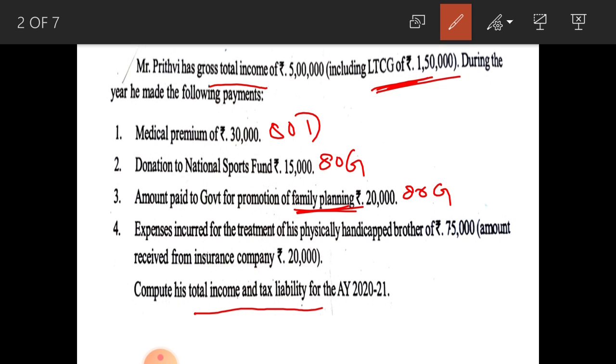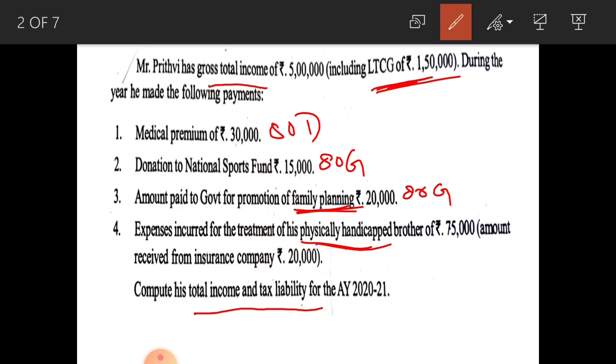Next one, expenses incurred for the treatment of his physically handicapped brother of rupees 75,000. Expenses for treatment of physically handicapped brother, that is dependent, comes under section 80DD, that is person with disability but dependent, not himself.